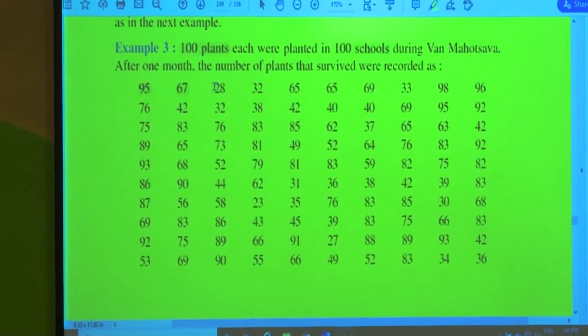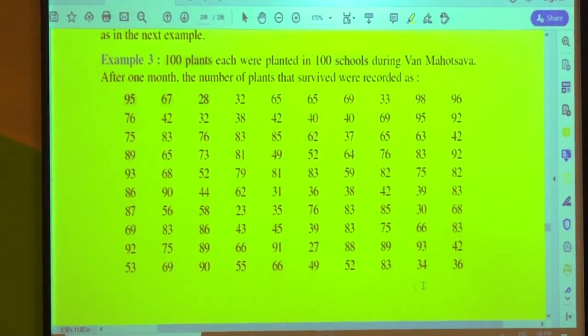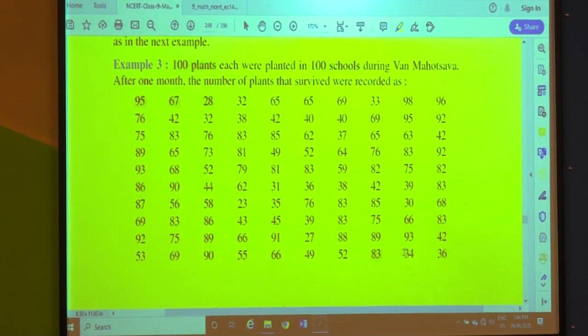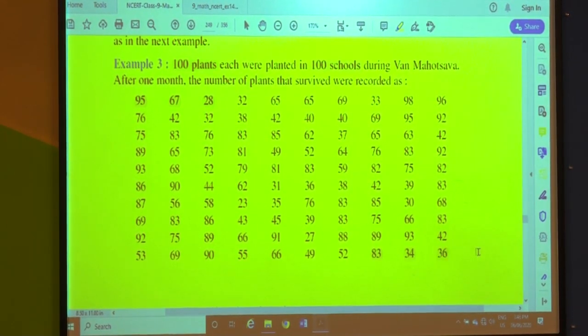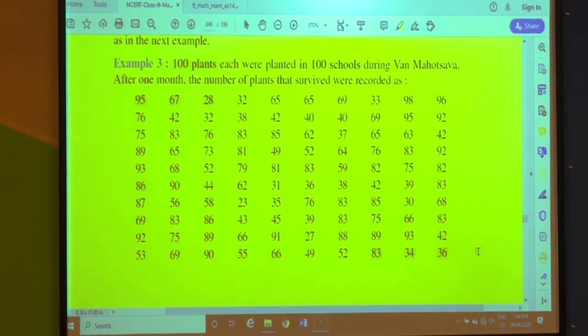When was it recorded? After 1 month. What did they record? How many plants survived, meaning how many plants are growing up. Here you can see the huge amount of data: 95, 67, 28, as it goes on. At the end I can say 83, 34, 36. These are the survey results, the number of plants that survived in those 100 schools.